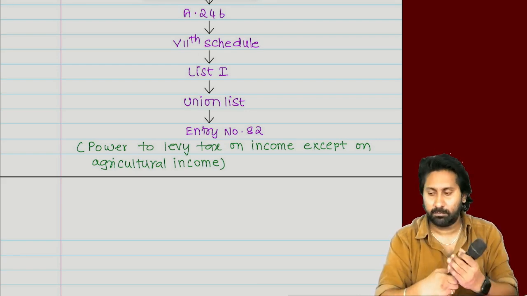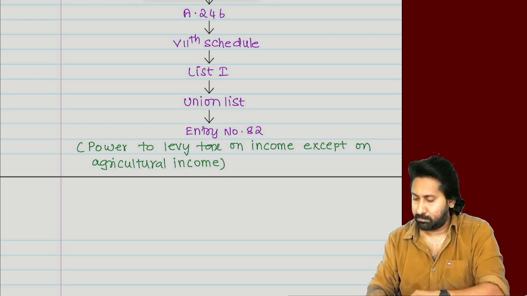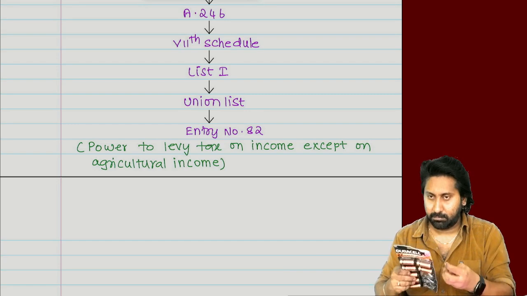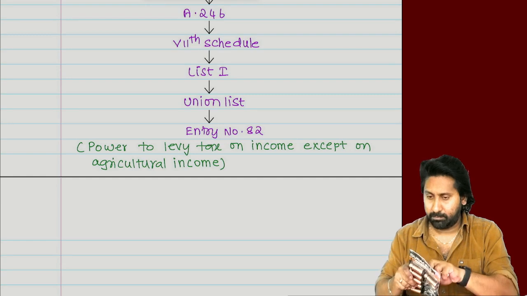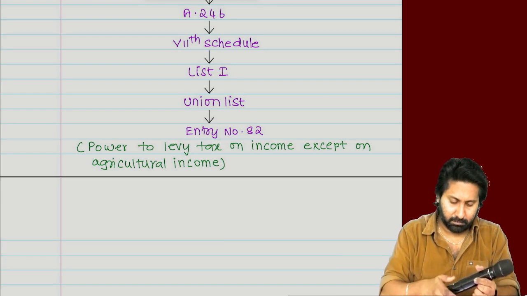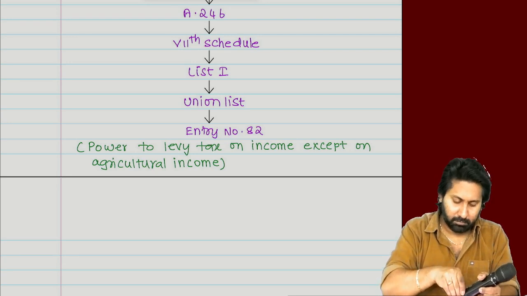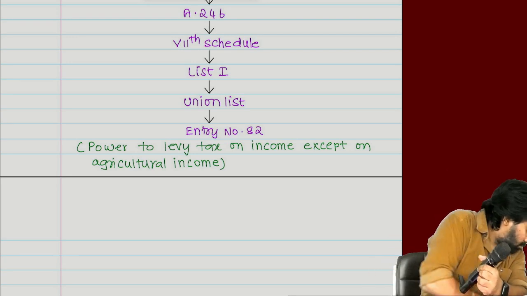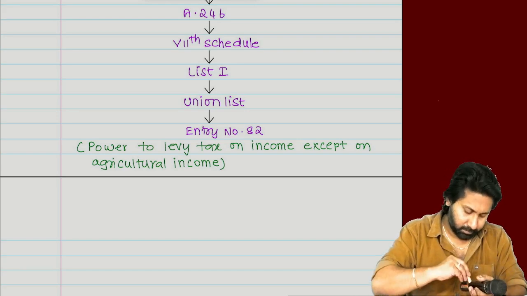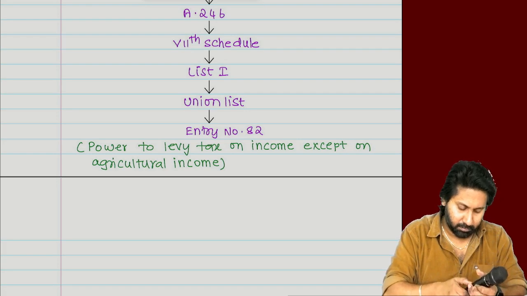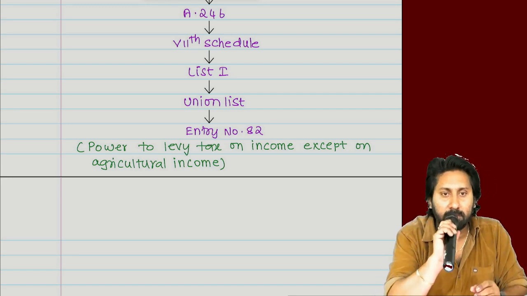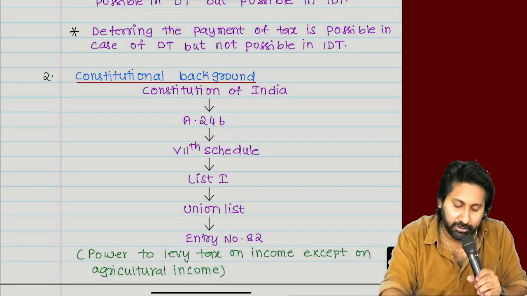Completed writing? Shall we continue? We are now done with the constitutional background.